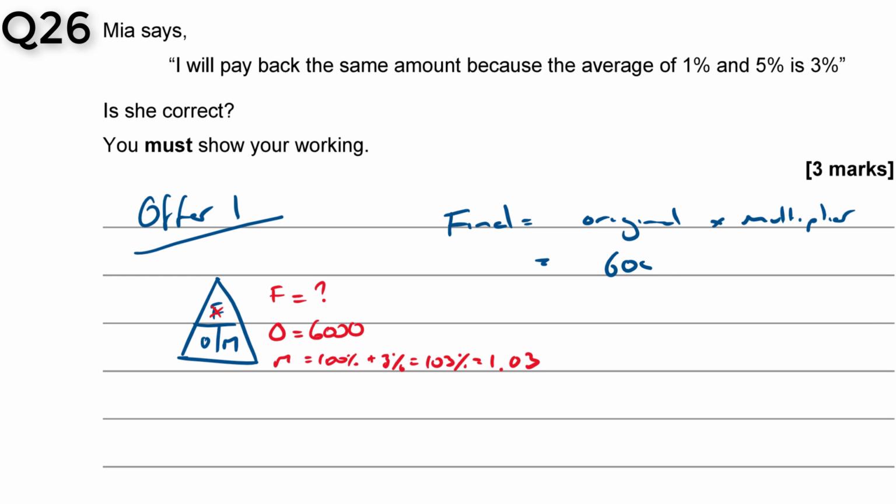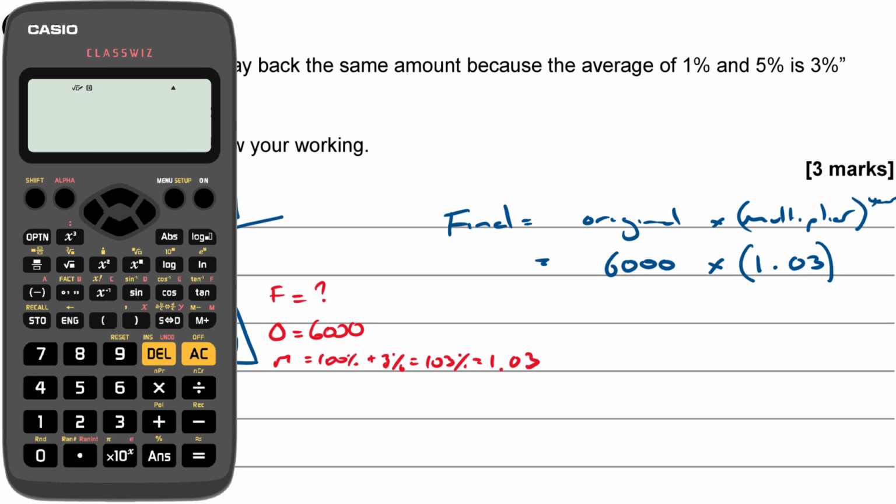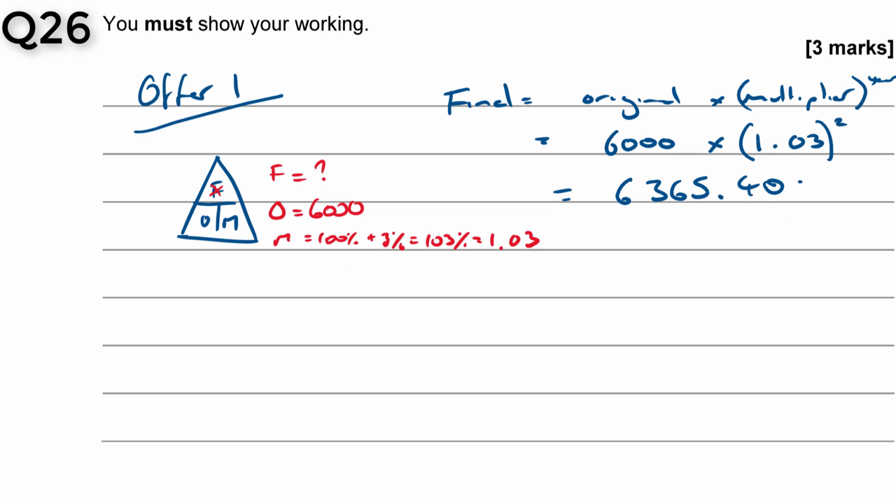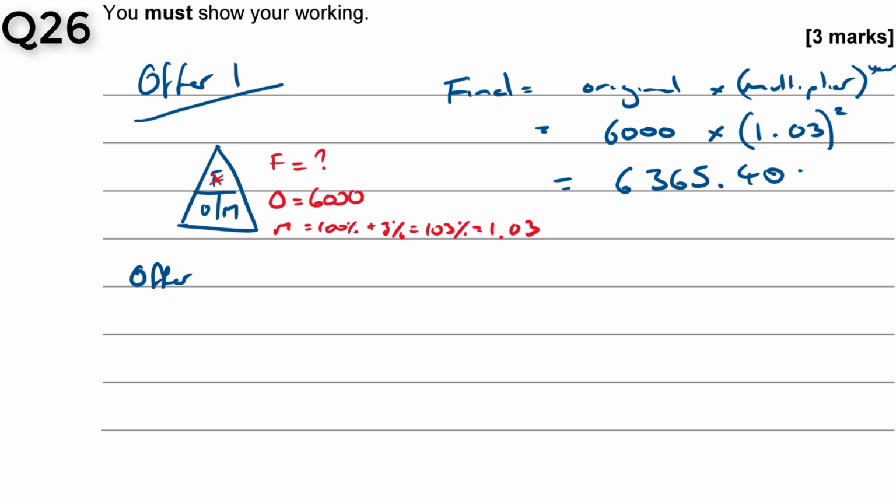So it's going to be 6,000 times 1.03 squared. 6,000 times 1.03 squared comes out to be £6,365.40.